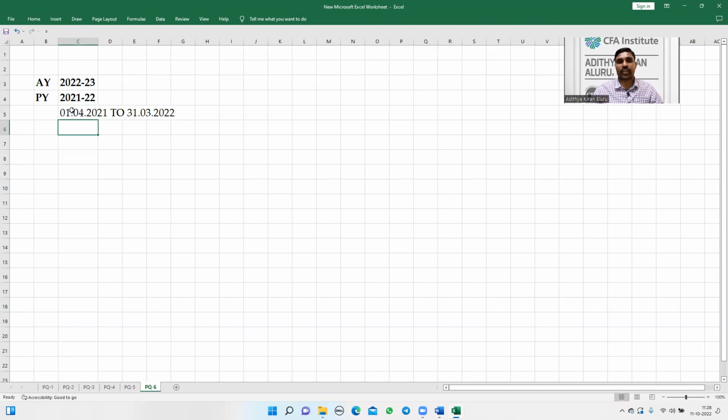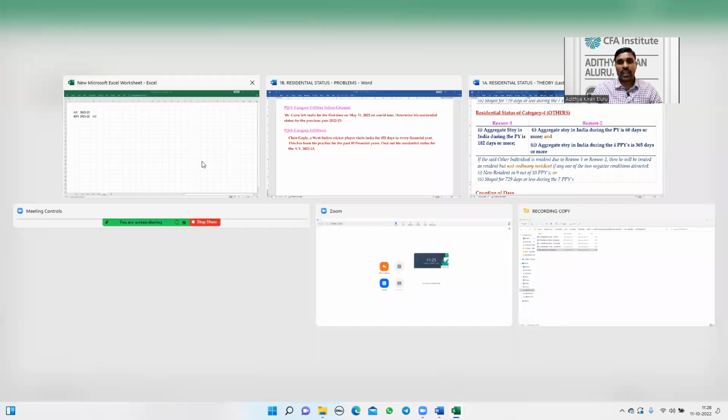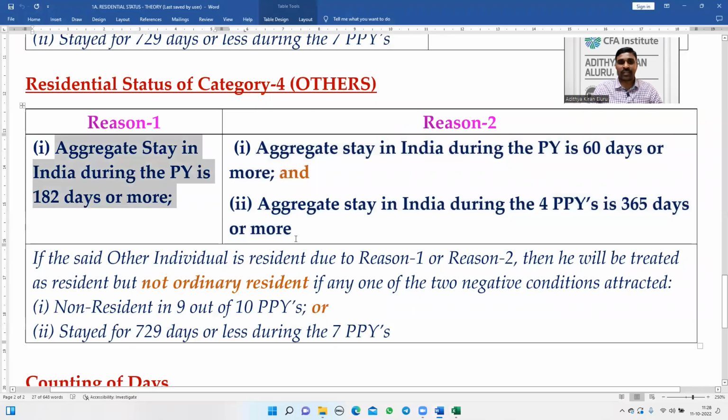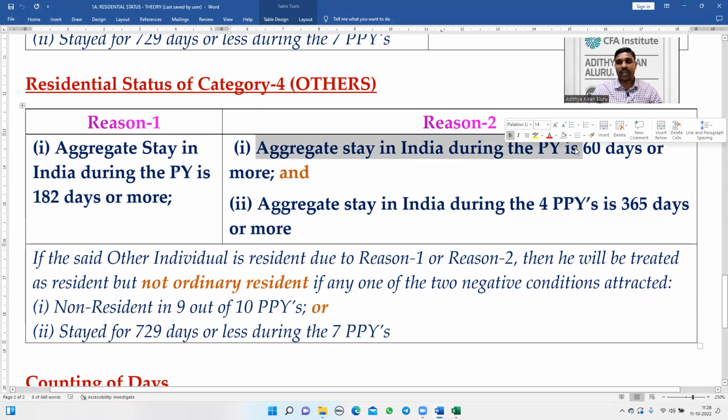So he stayed 1 or 2 days in this relevant previous year. How many days did he stay? 1 or 2 days. Therefore, even though he did not satisfy reason one, he satisfied the 60 days condition during the relevant previous year.